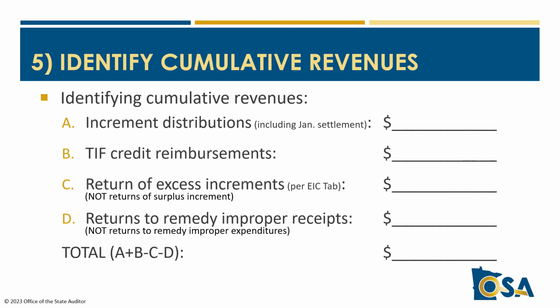From our running example, we'll evaluate this using our 2028 amounts. The total here of A plus B minus C minus D is the measure of properly received and usable increments generated from the captured value in the TIF district.